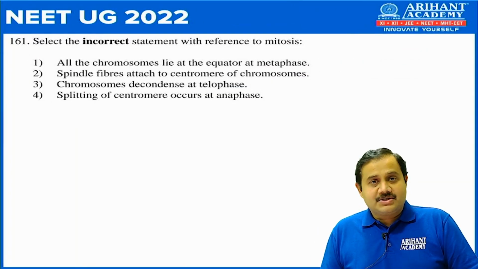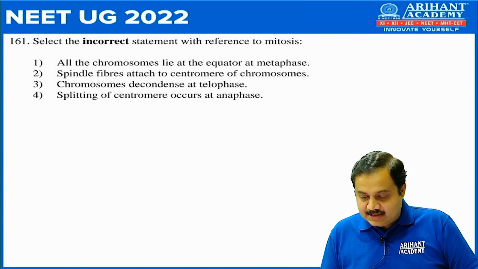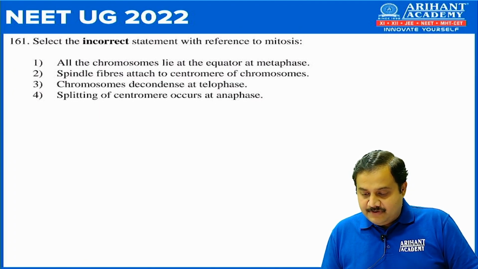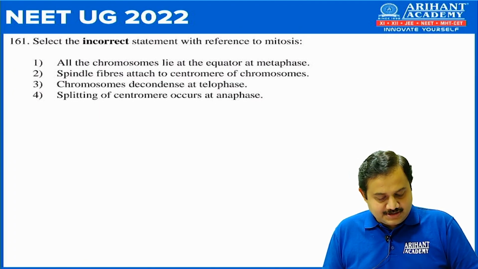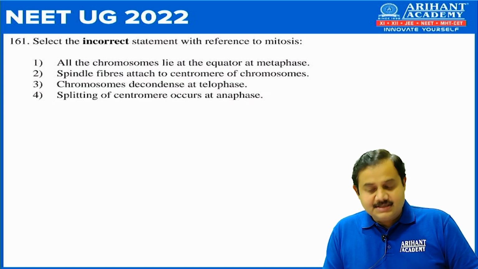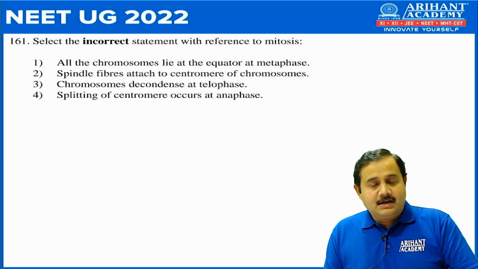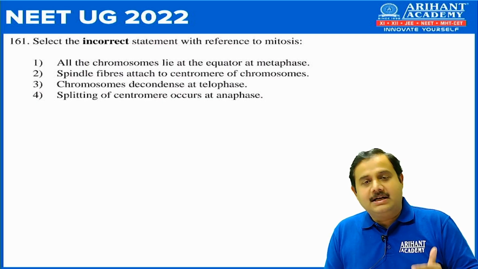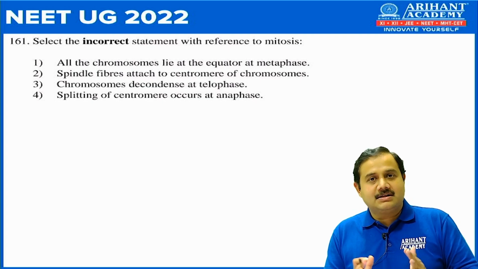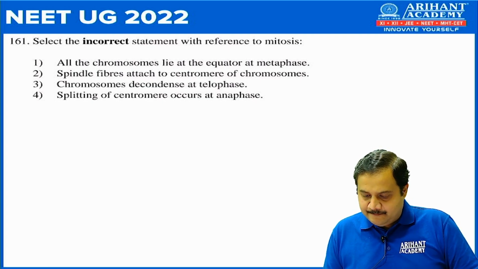Next, 160. Identify the asexual reproductive structure associated with penicillium. So correct answer is option 2, that is conidia, which are the asexual spores of penicillium which develop inside conidiopores. Next, question 161. Select the incorrect statement with reference to mitosis. Correct answer here is number 2, that is spindle fiber attached to the centromere of chromosome. Now you should know that spindle fibers don't attach directly to the centromere, they are attached to the kinetochore, which are the membranes around centromere.